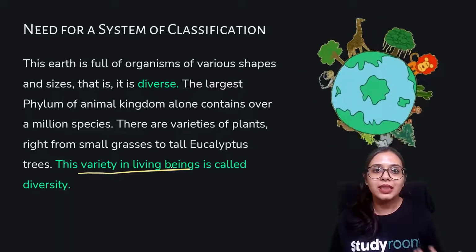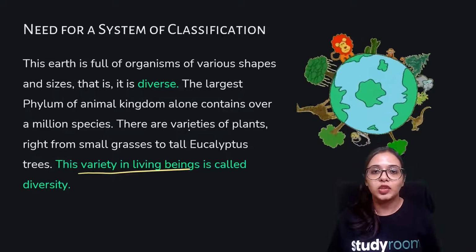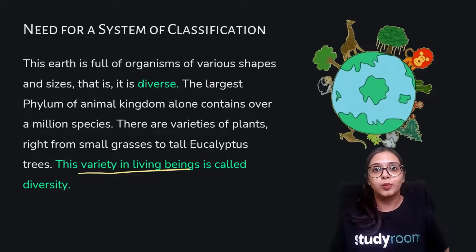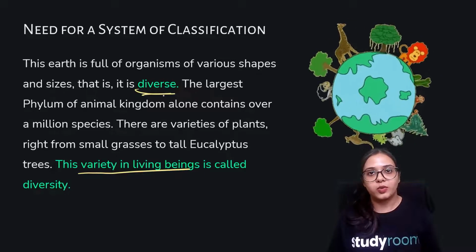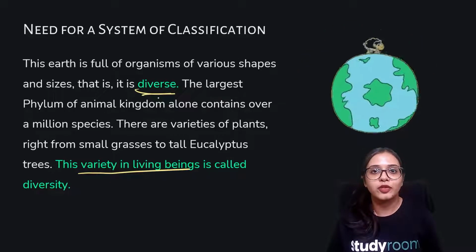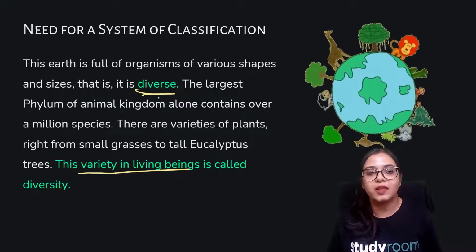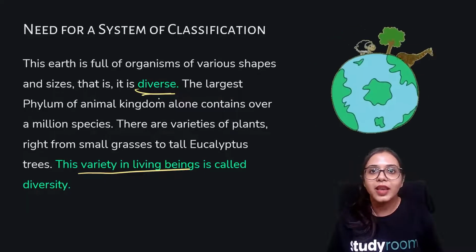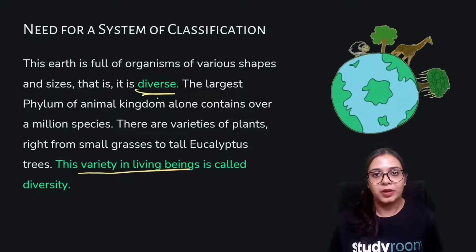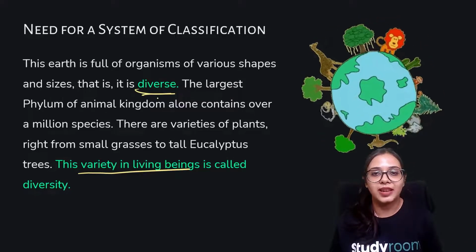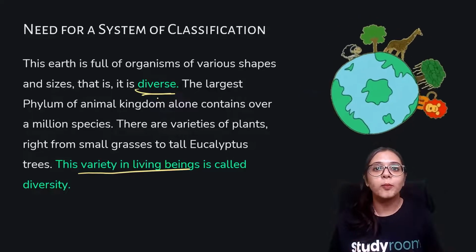All right, and this assessment, this classification is important, the study is important so that we can get to know the diversity around us. We can study the different species, the different varieties of plants and animals and other organisms that are there around us so that we can know our earth and we can know the organisms that inhabit earth more and more meticulously.